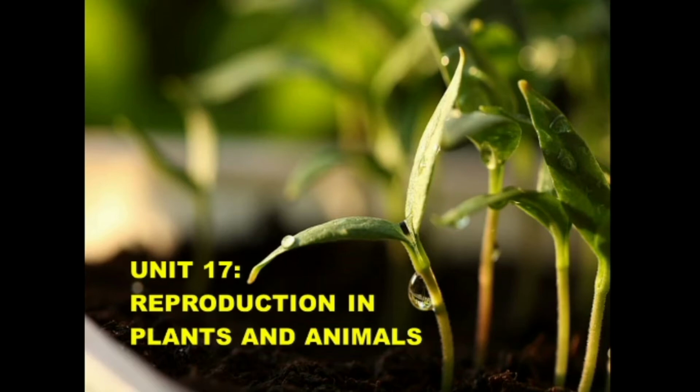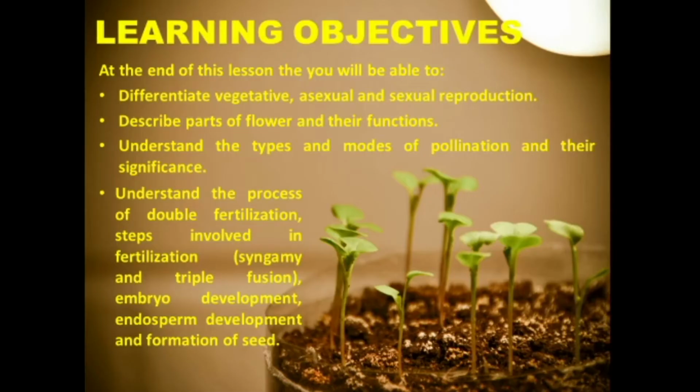Dear children, welcome to our next lesson, Unit 17, Reproduction in Plants and Animals. In this lesson, you are going to learn about various methods of reproduction in plants. At the end of this lesson, you will be able to differentiate vegetative, asexual and sexual reproduction. This will give you an idea about plants' reproduction processes.